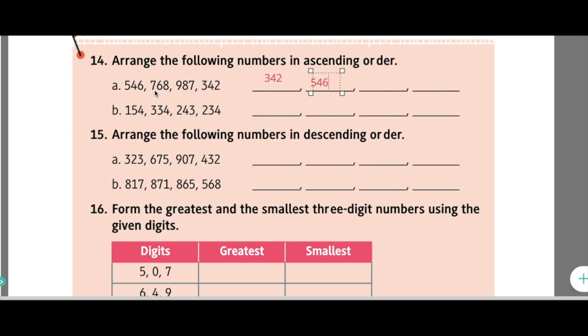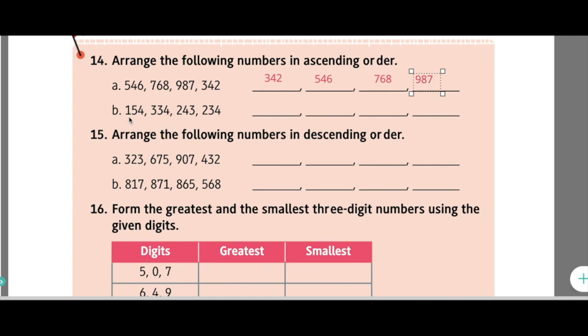We have 768 and 987. So we have to write 768. Next we have only one number, which is 987. So here we have written the numbers in ascending order, which means the smallest number to the greatest number.